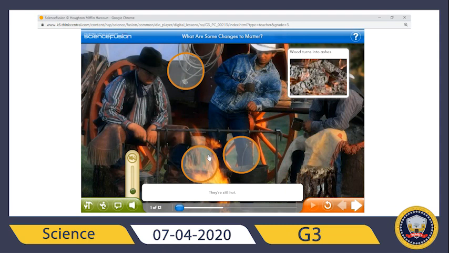Remember, fire changed the wood. In the beginning it was wood. Right now it looks like just ashes. Okay, what about their dinner?